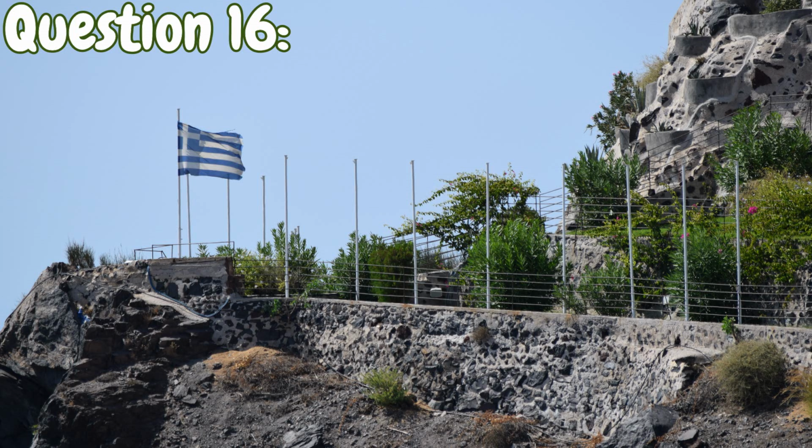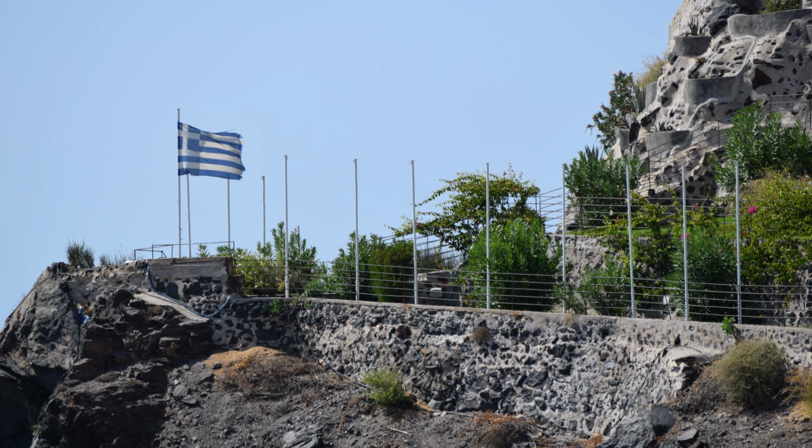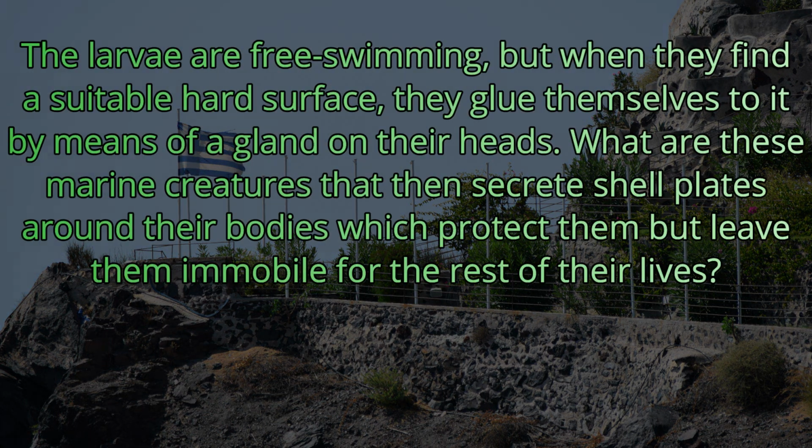Question 16. The larvae are free swimming, but when they find a suitable hard surface, they glue themselves to it by means of a gland on their heads. What are these marine creatures that then secrete shell plates around their body which protect them, but leave them immobile for the rest of their lives?